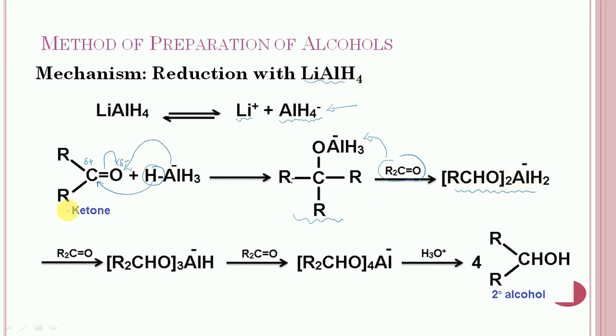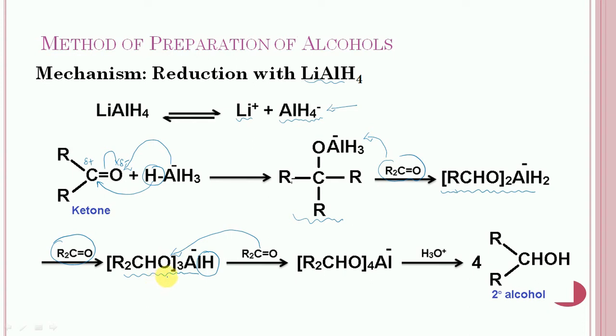In the next step, the third molecule of ketone will be added to this intermediate, and it will result in this intermediate. And this intermediate still has one hydride, so it will accept one more ketone molecule.